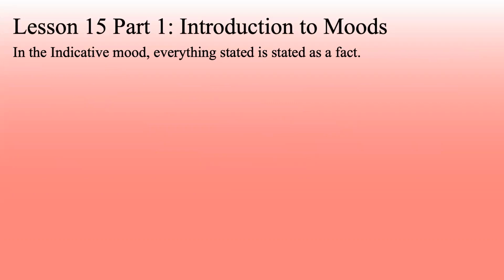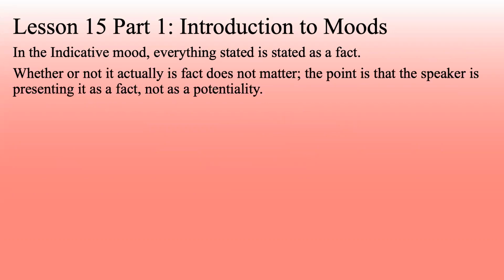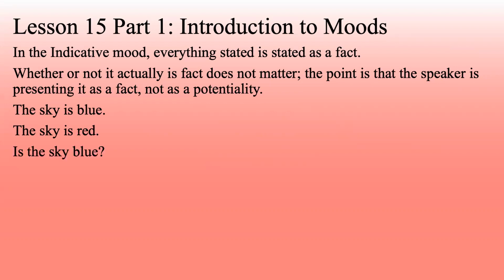In the indicative mood, everything is stated as a fact. Whether or not it actually is fact does not matter. The point is that the speaker is presenting it as a fact, not as a potentiality or something that could possibly happen. For example, the sky is blue. This is a fact. The sky is red. This is stated as a fact, even though it is wrong.